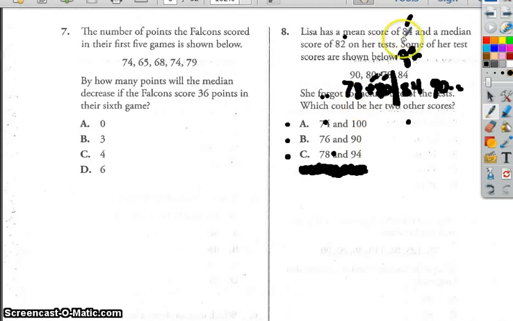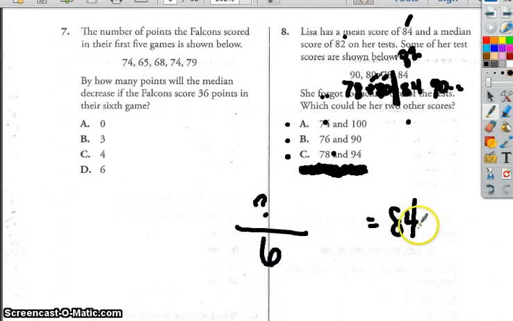Now, I want my average to be 84. I need 2 more test scores and I've already got 4. So whatever I have up here, when I divide by 6, I want 84.